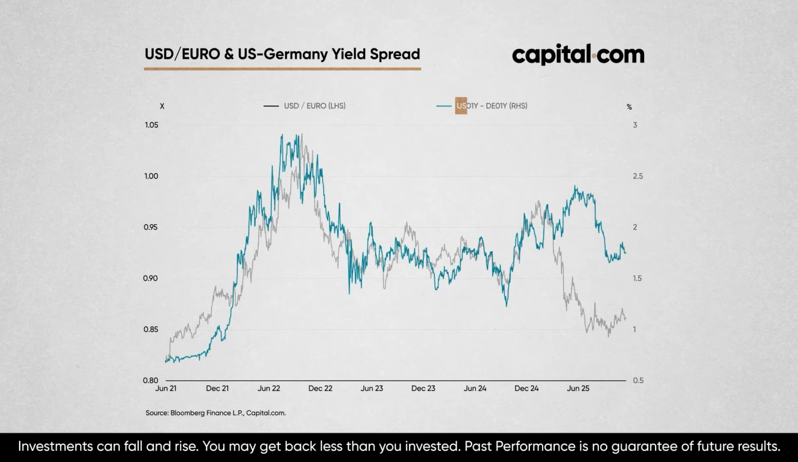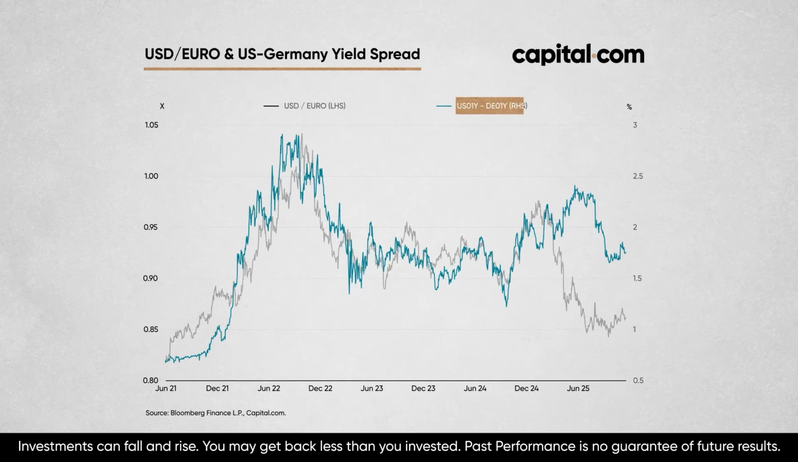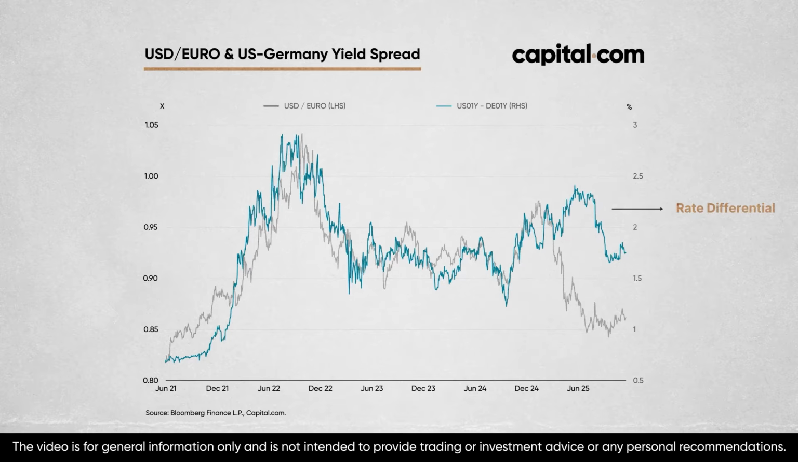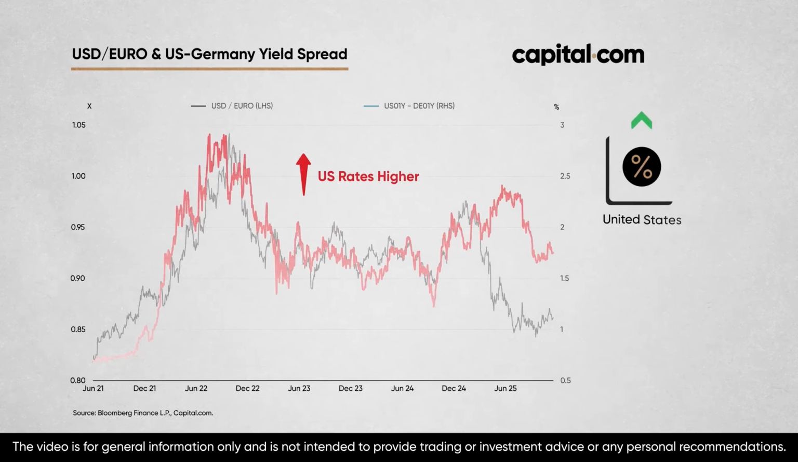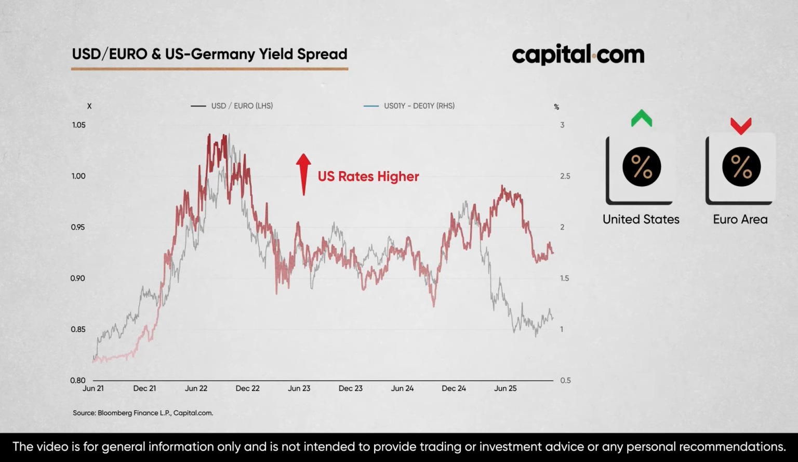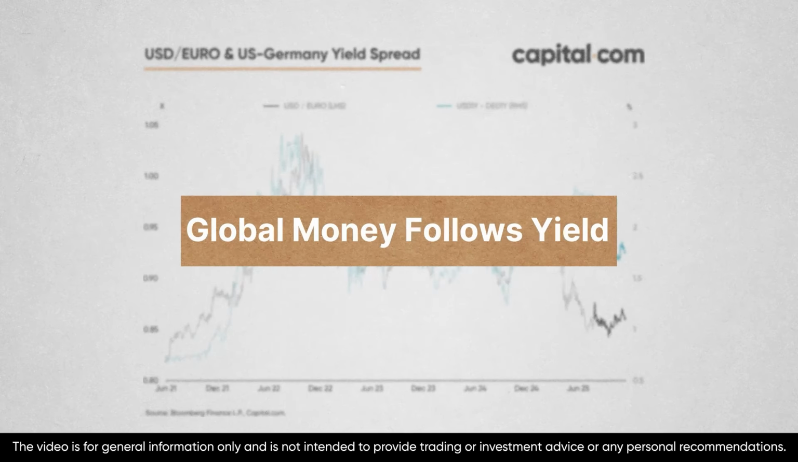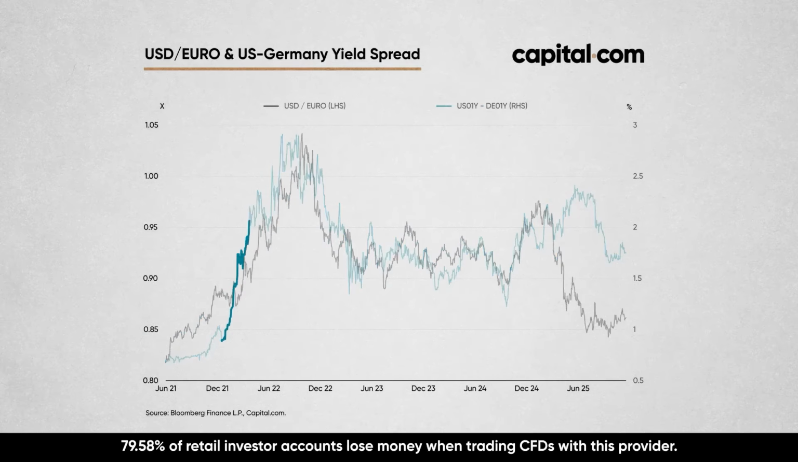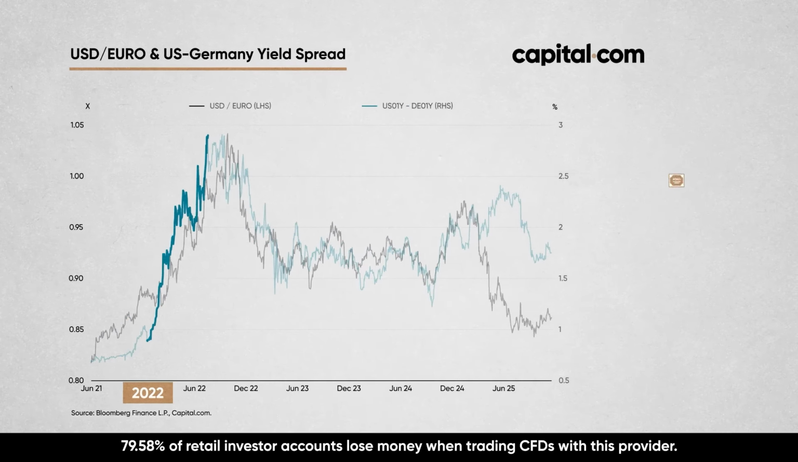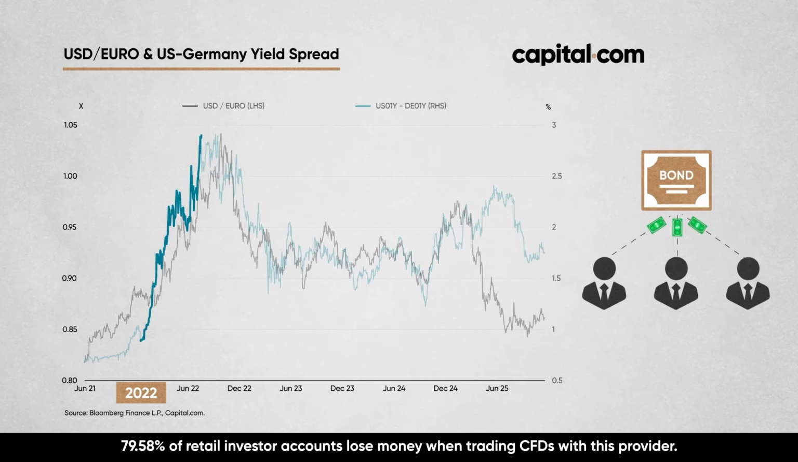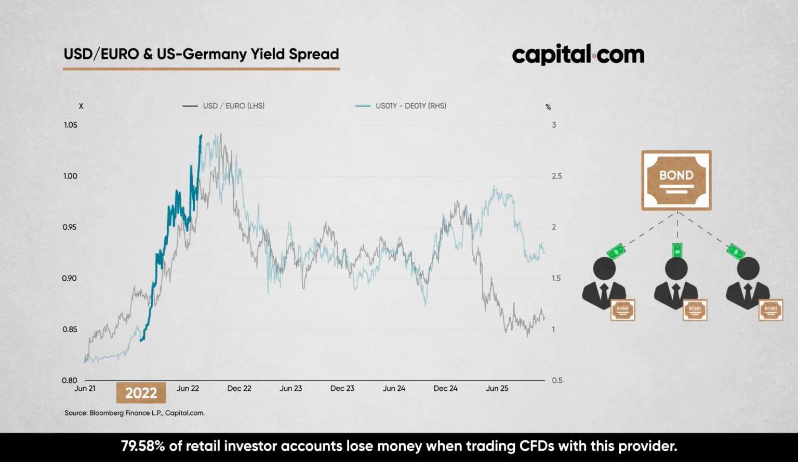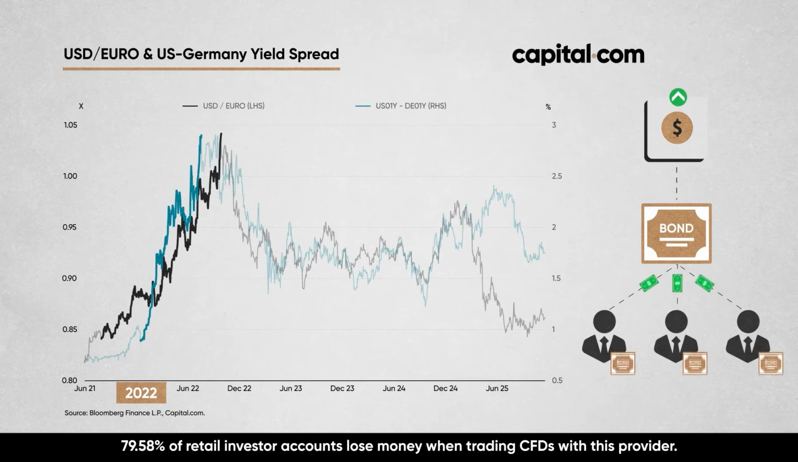The blue line is the US interest rate advantage over Germany, also known as the rate differential. When this line is higher, it means US interest rates are higher than in Germany and the euro area. They moved together for a simple reason: global money follows yield. So, when US interest rates rise, as they did in 2022, US bonds become more attractive and investors flock to buy them in US dollars. So that strengthens the dollar. That's been the story for years.